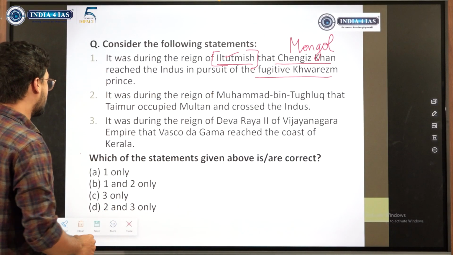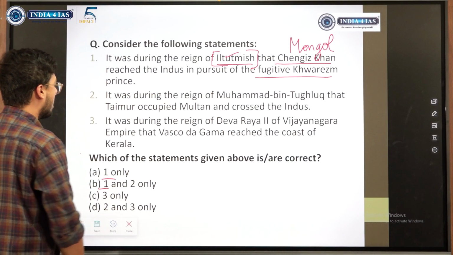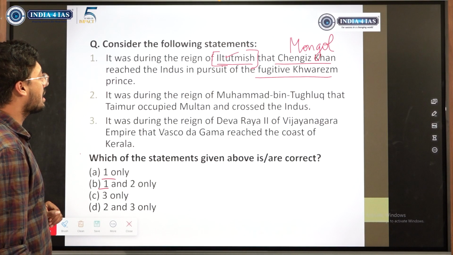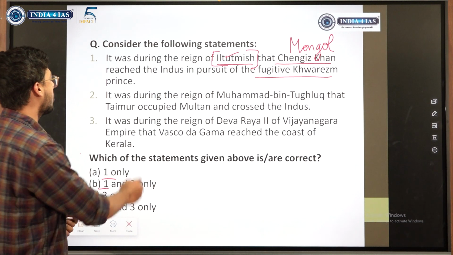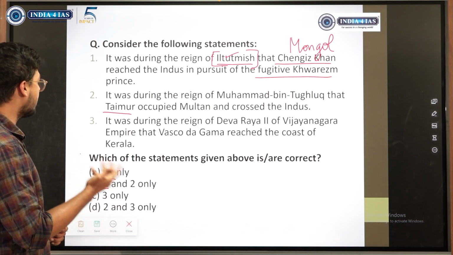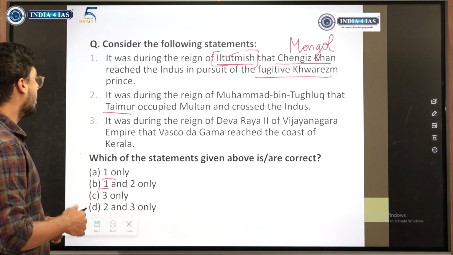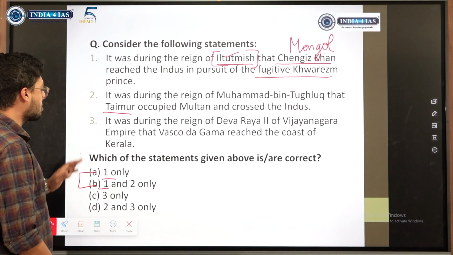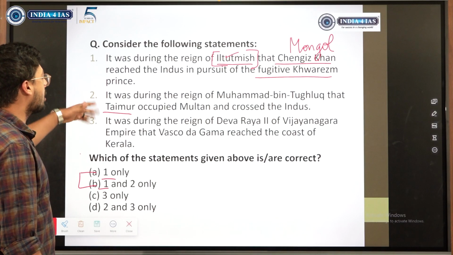Look at the second statement. Having known that statement 1 is correct, this is a memory part. Let us look at statement 2. It was during the reign of Muhammad bin Tughlaq that Taimur occupied Multan and crossed the Indus. Okay, let us see the third statement. The third statement is not needed, but suppose we did not know about statement 1, we'll look at the third statement.